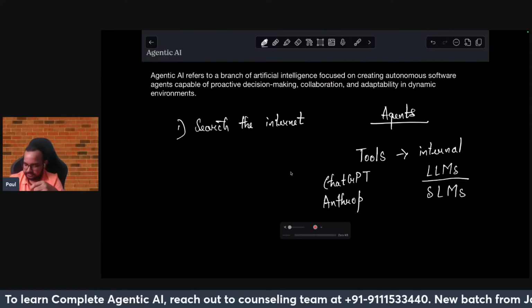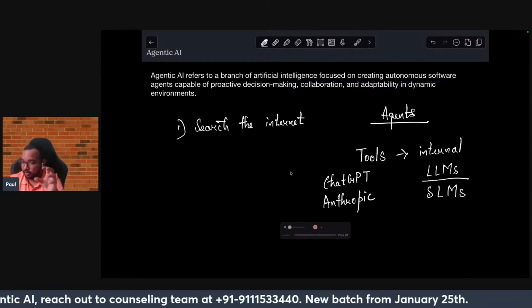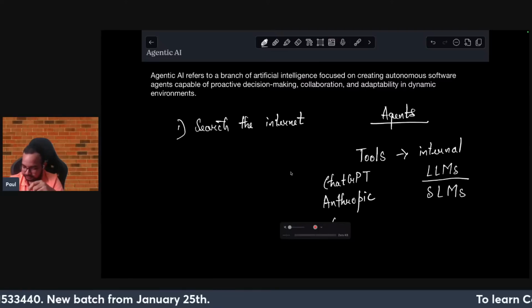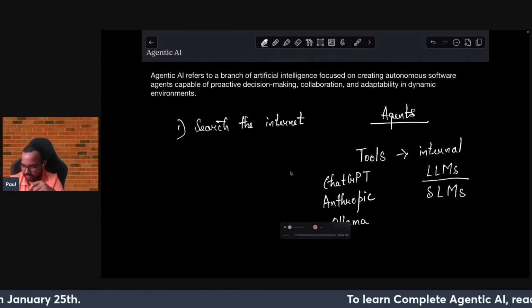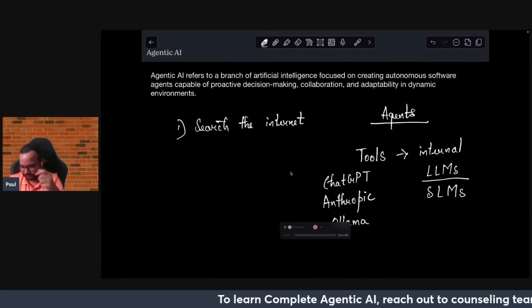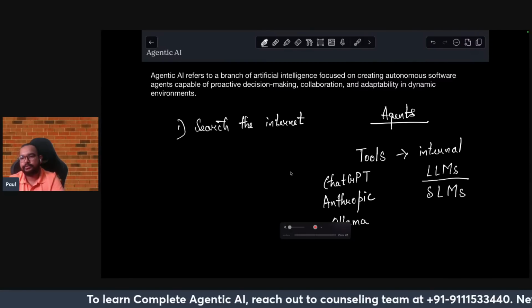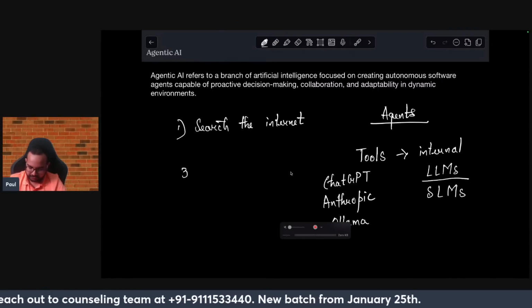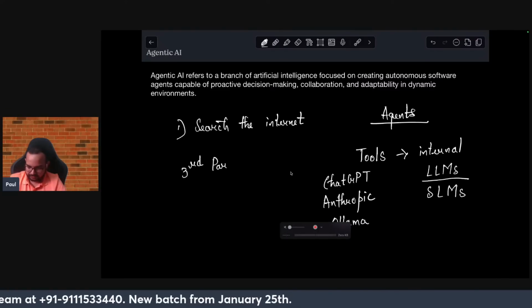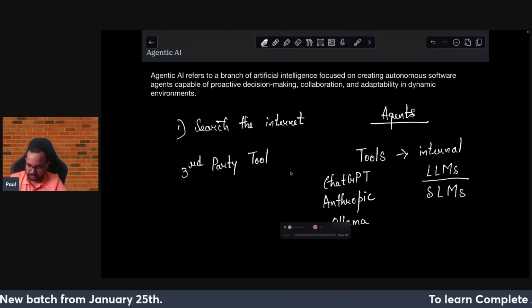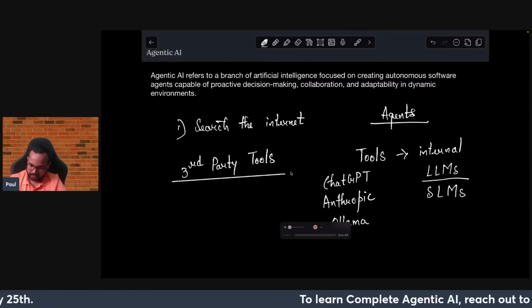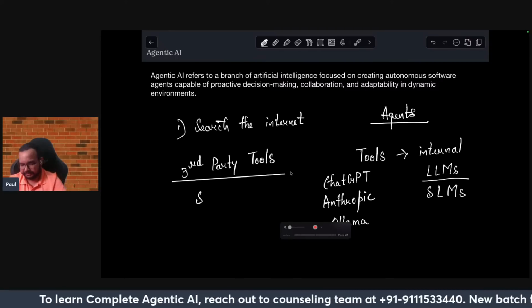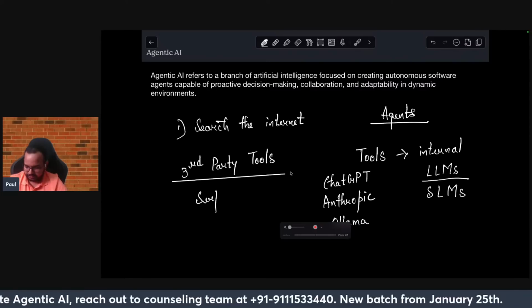Similarly, there are a lot of models that you can work with, and even locally it can work with Ollama. So you can integrate CrewAI with Ollama and the other frameworks also. That is with respect to the internal tools. But when you have to look up and search the internet, those will be referred to as third-party tools. Today we will be doing the integration of third-party tools also. One of the most common ones is Serper API, to search Google and get some results based on that.